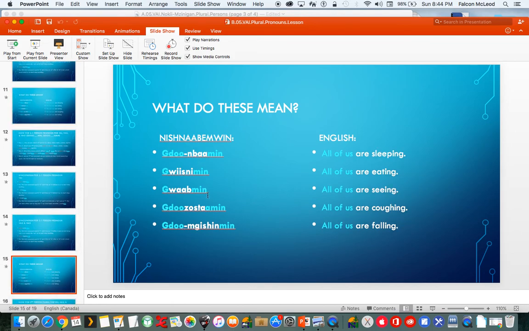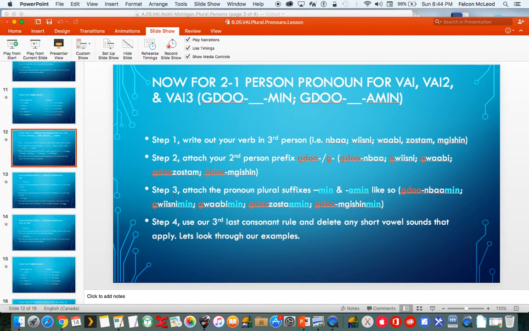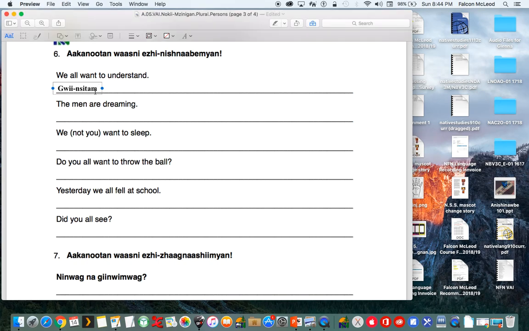So our VAI2, we got Gdo in front, and Zostam is our example. Then we get rid of the M sound and add in "in." So Gwyn Sitamin means we all want to understand. So that's how you do that one.